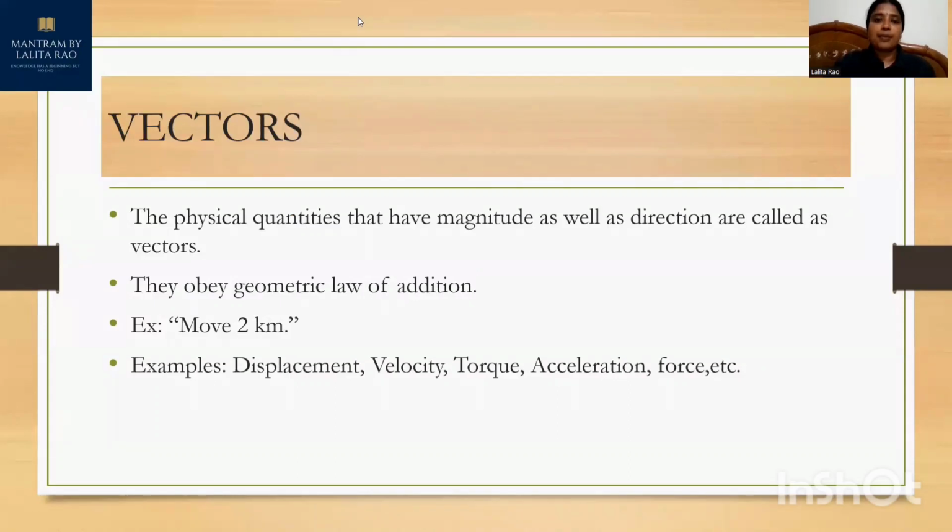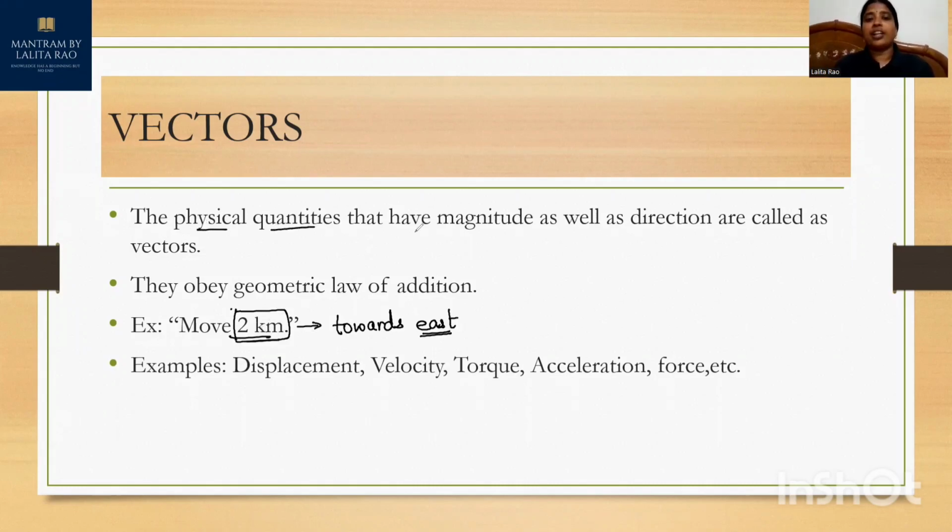Some examples of vector quantities. Here, if I have said move 2 kilometers, it's incomplete information. But move 2 kilometers towards east: here this is direction and this is magnitude. So vectors need magnitude as well as direction.